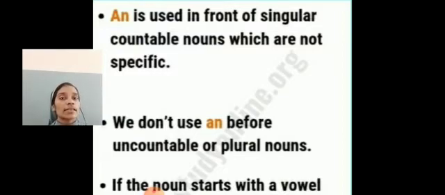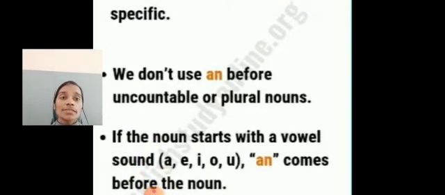We use it with singular countable nouns. If the noun starts with a vowel sound, an comes before the noun. Which are the vowel sounds? A, E, I, O, U.